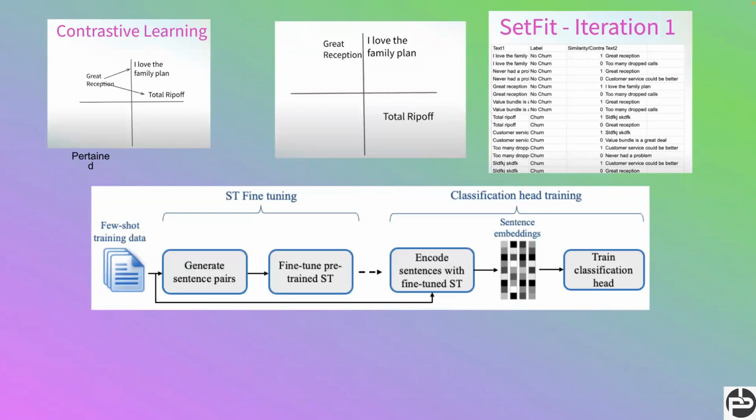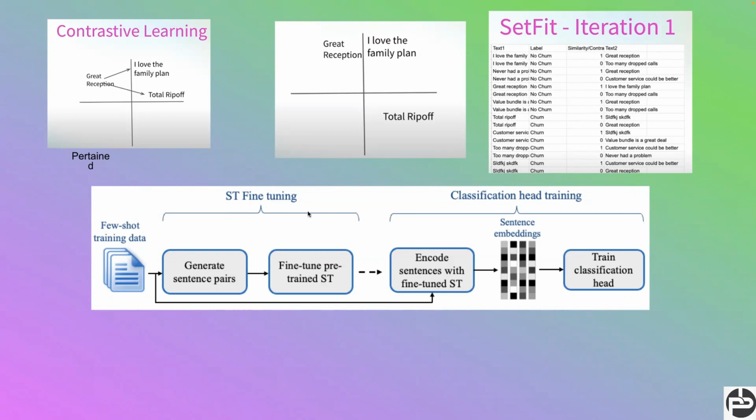The complete SetFit framework has two parts. One is sentence transformer fine-tuning, and the second is the classification head. How does sentence transformer fine-tuning work? It internally uses contrastive learning. What is contrastive learning? Let's suppose you are giving two sentences, I love you and I hate you. One is a positive and one is a negative sentiment, just as an example.